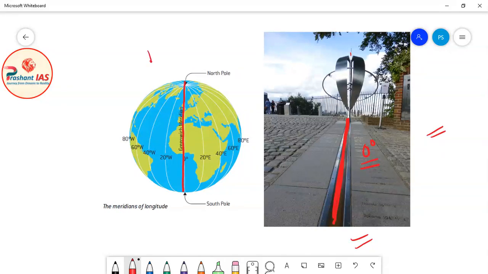And what is it called? It is called the prime meridian. And what is its measure? Its measure is 0 degree. So it is known as the prime meridian and its measurement is 0 degree. So now friends, I think you must all be very clear with the concept of the prime meridian. So now let's move further.